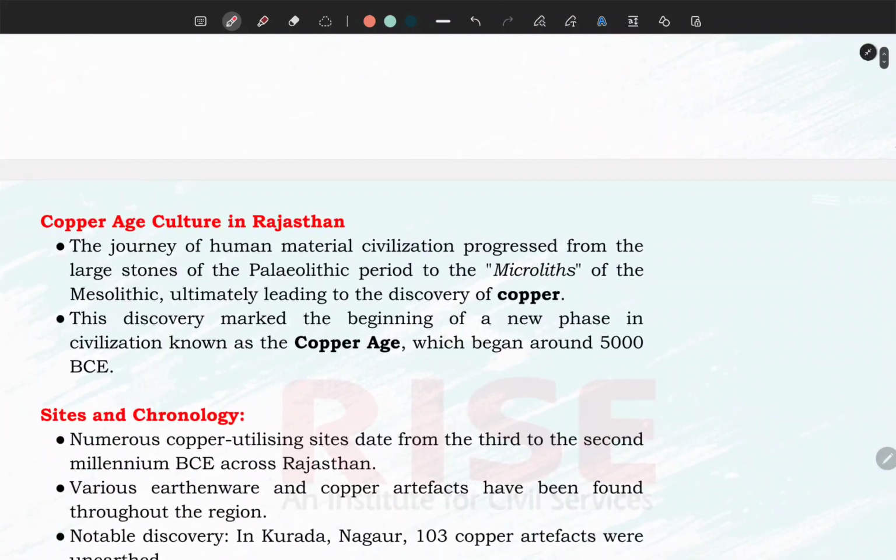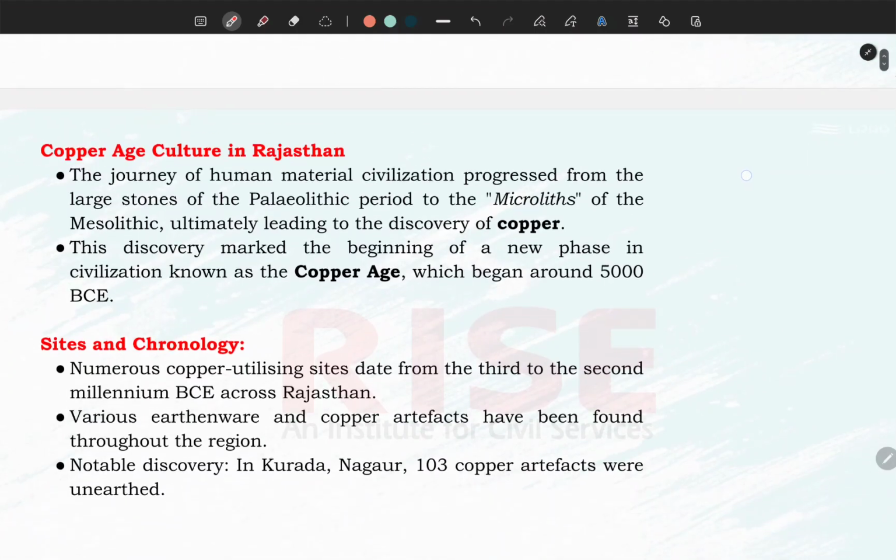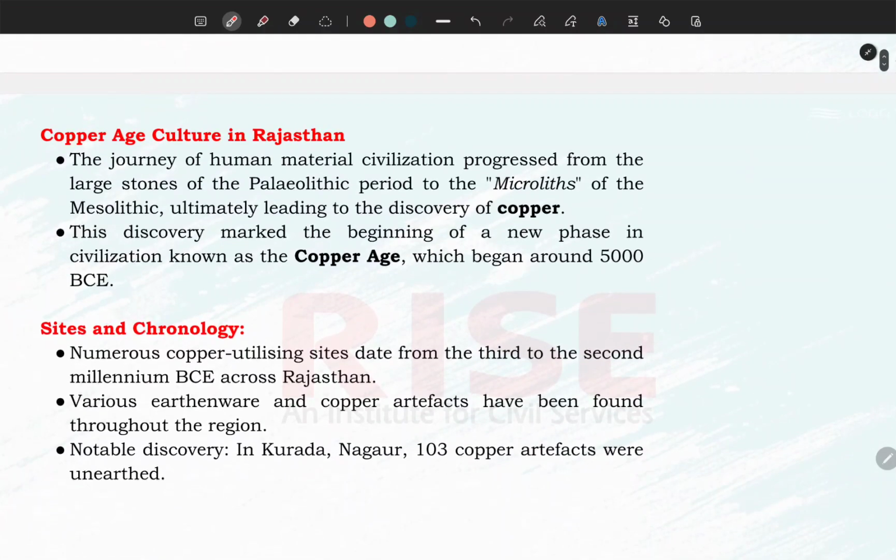Now as far as Copper Age culture in Rajasthan is concerned, during this period of human history, human beings were using more and more stone tools, but by that time they had discovered copper. Many times, especially in UPSC, questions are asked: what sort of tools did humans use in Copper Age and Bronze Age civilization? It was stones, but by that time copper was discovered. That's why it's very important. This period is also called the Chalcolithic period.